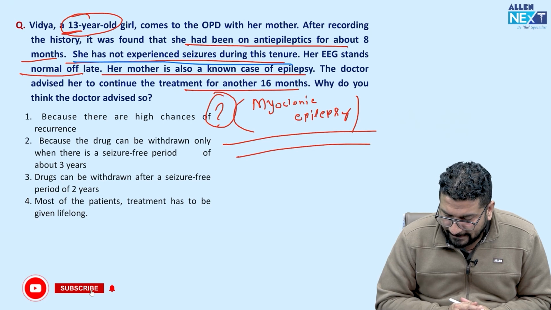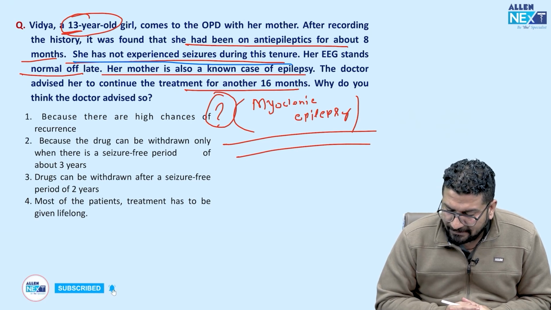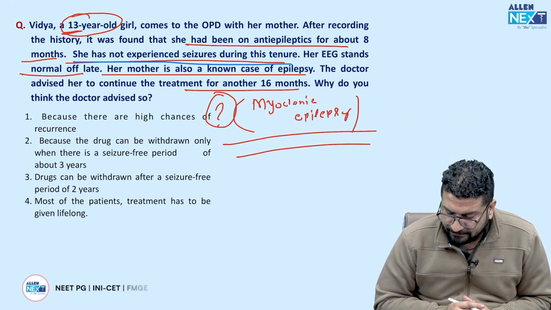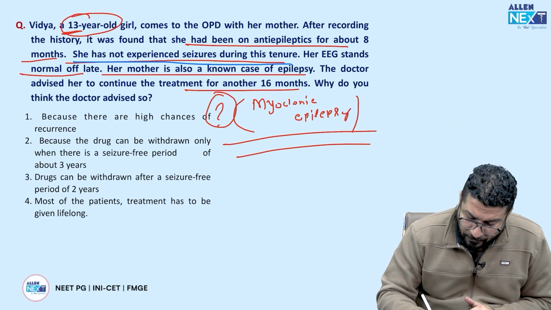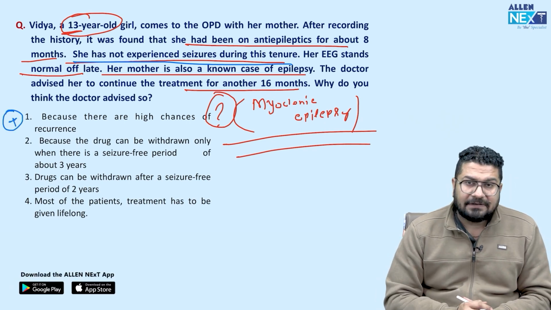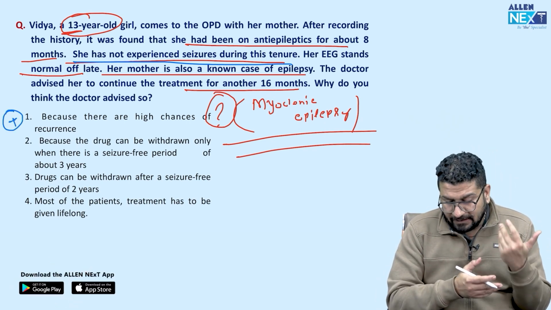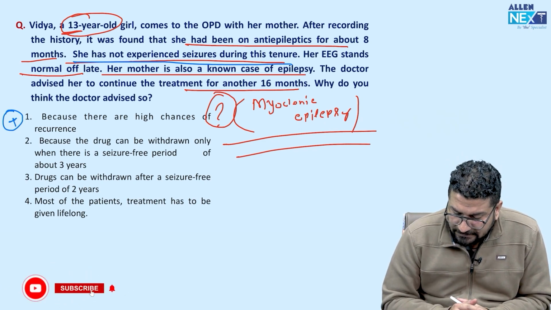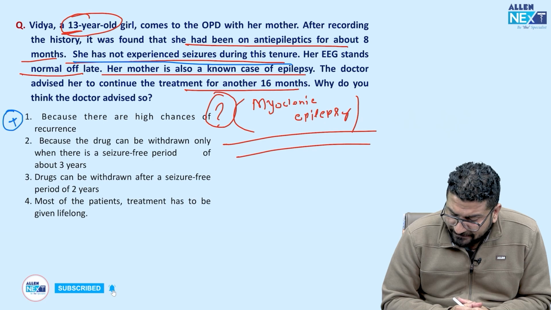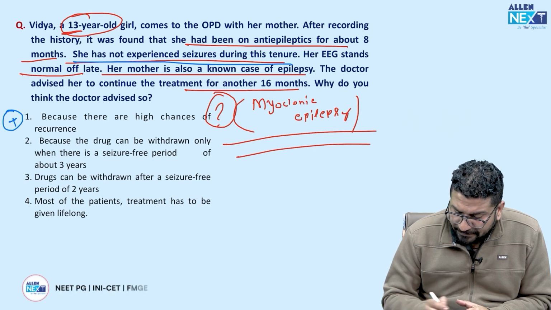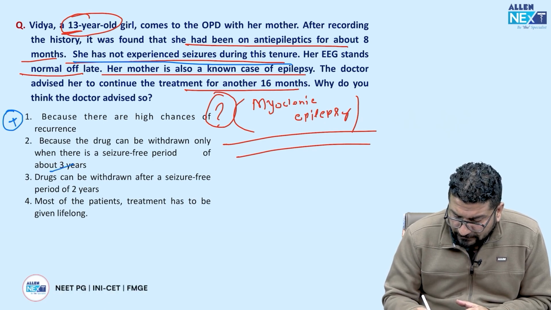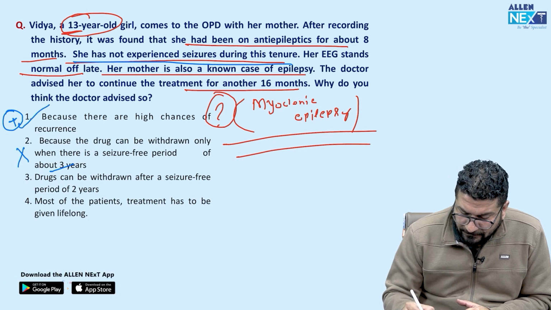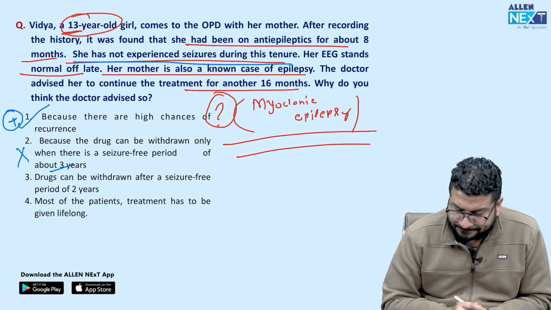तो let's see options. ये आपसे पूछ रहा है कि अगले 16 महीने और क्यों चलाना है. Why we have to give? Because there are high chances of recurrence. True, very true. It is a genetic form of epilepsy, so there are high chances. They're asking you true statement again, because the drug can be withdrawn only when there is seizure period of about 3 years. No, this is false. This is false statement. यहाँ पर 2 year होना चाहिए.